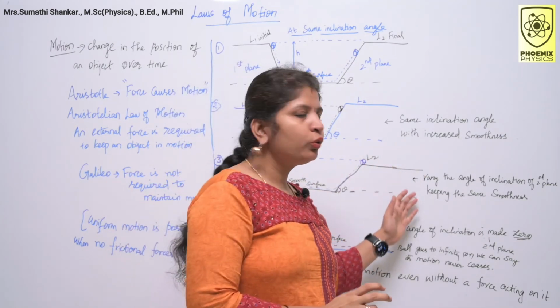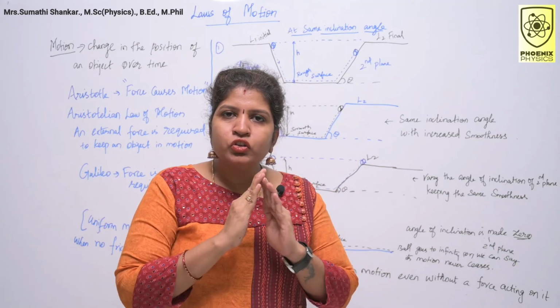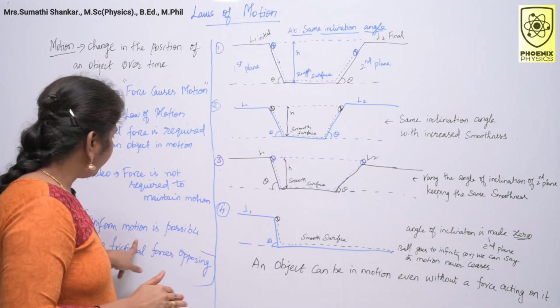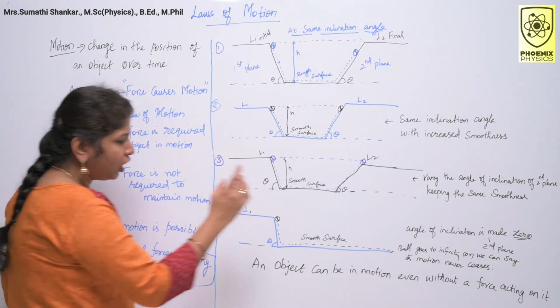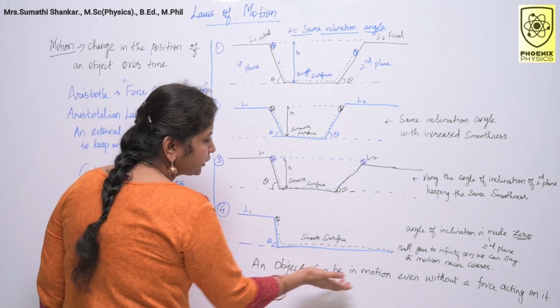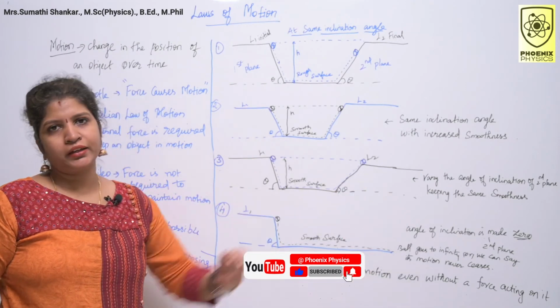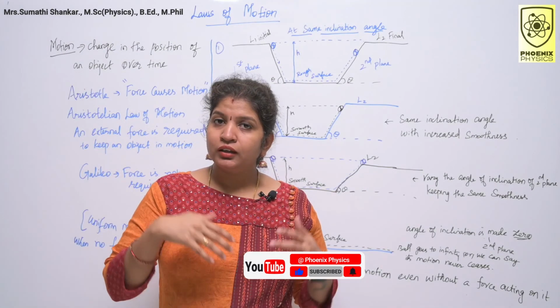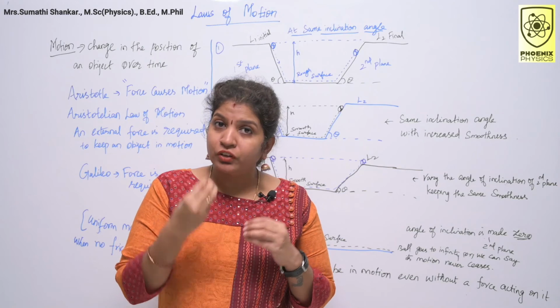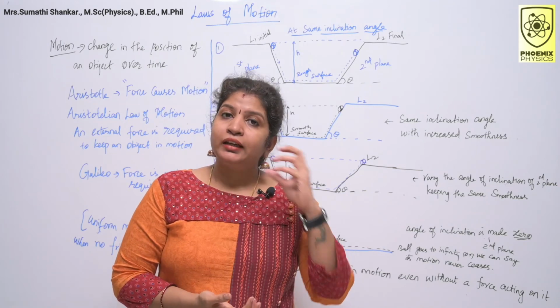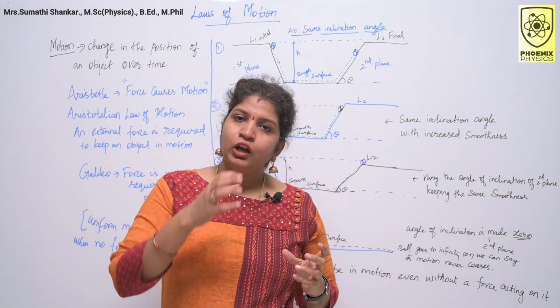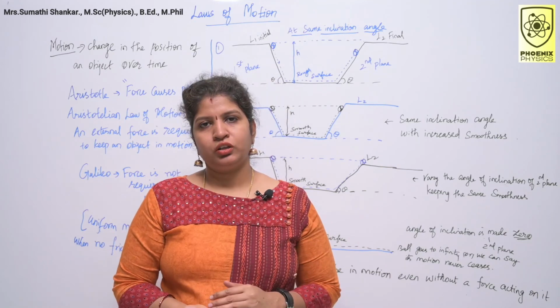So Galileo proved that force is not required to maintain motion, or we can say an object can be in motion even without a force acting on it. Aristotle coupled motion with force, but Galileo decoupled motion and force.